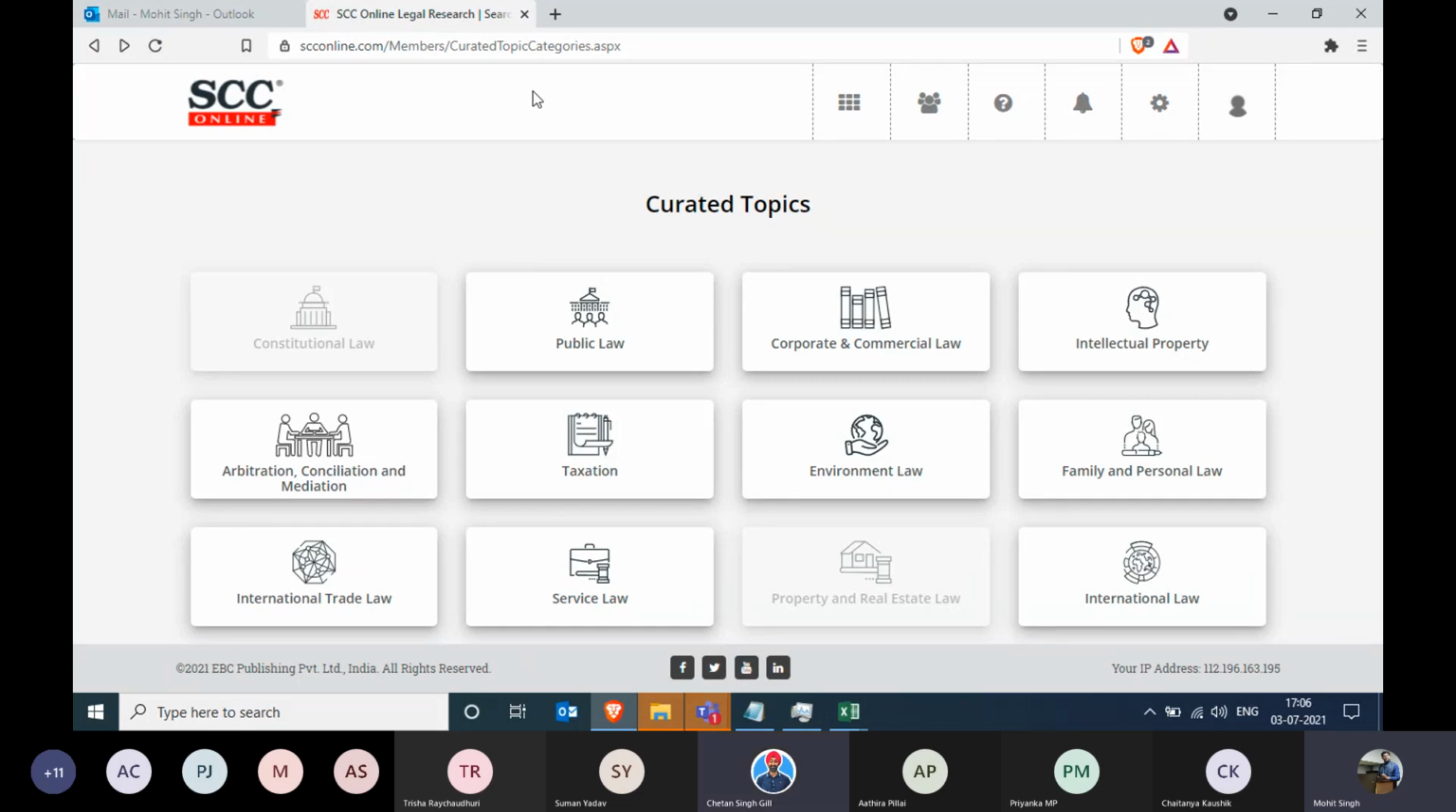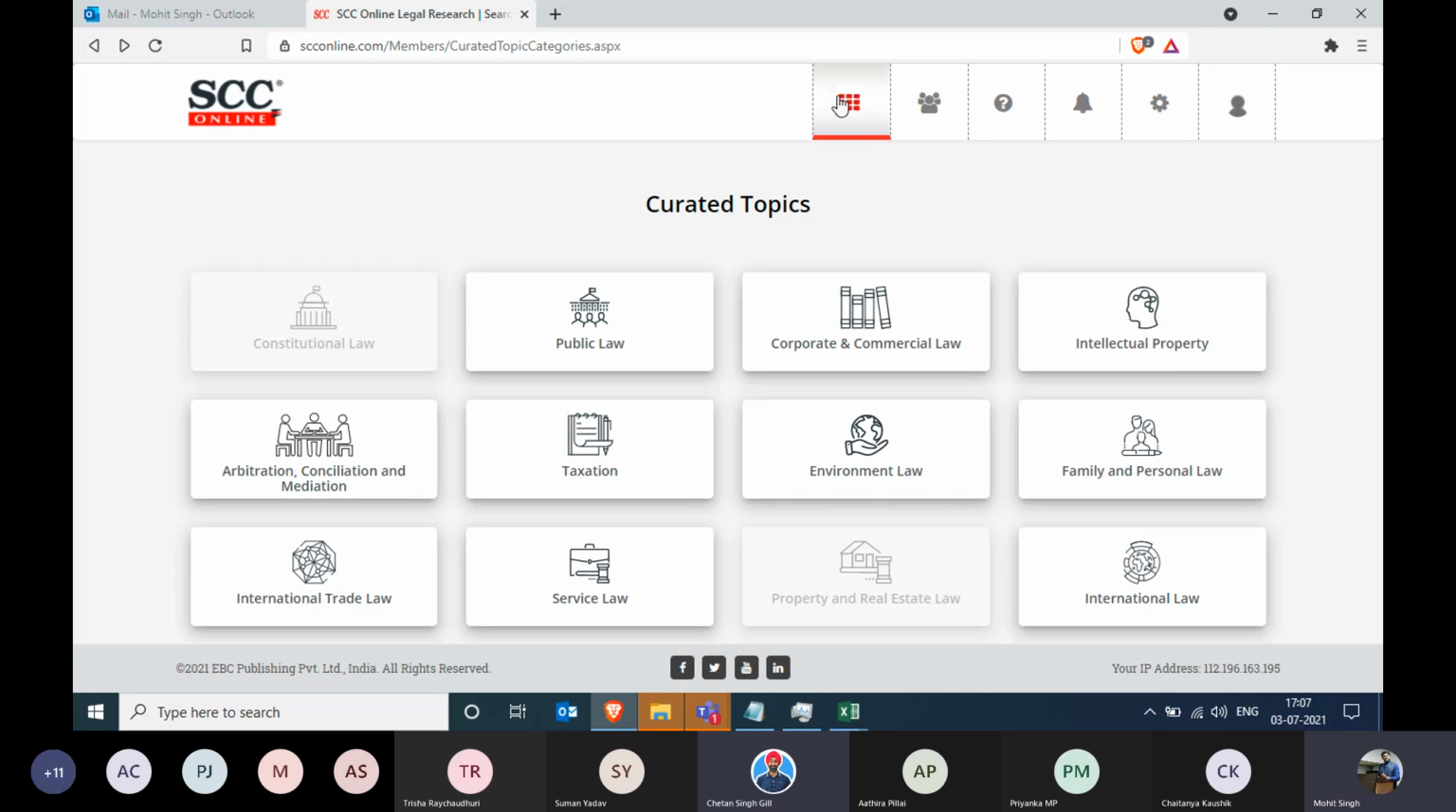This is the best thing that has happened to SCC during the COVID era, because this entire thing was built in the last one year. Like Mohit said, we will keep on adding stuff. And as the name suggests, curated topics simply means that someone has brought all the information to one place. This is also an answer to a lot of members' queries, when people used to ask how can I see the important or landmark judgments on SCC? So here it is. Topic-wise landmark judgments and important judgments are given to you in one place.